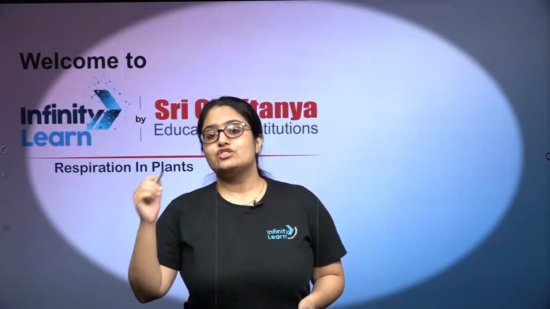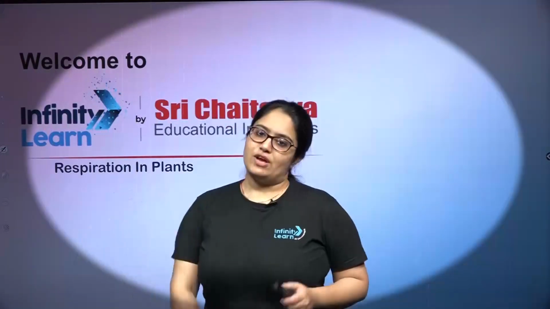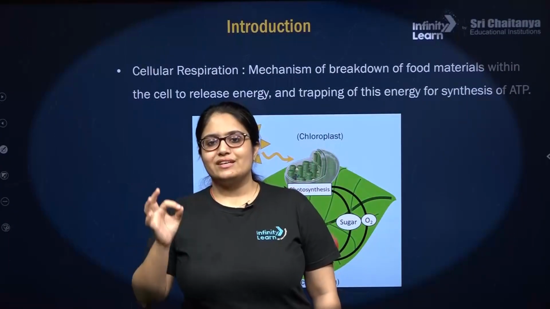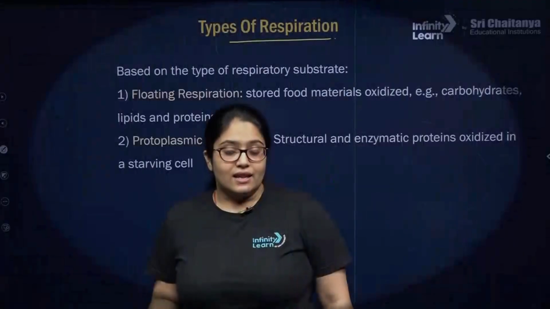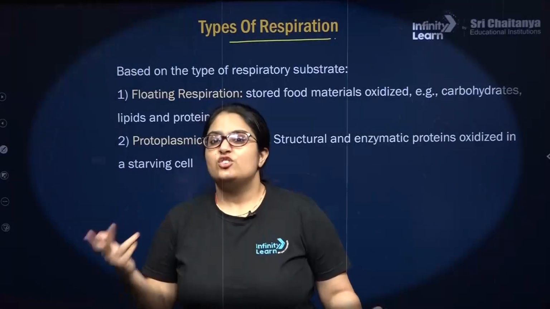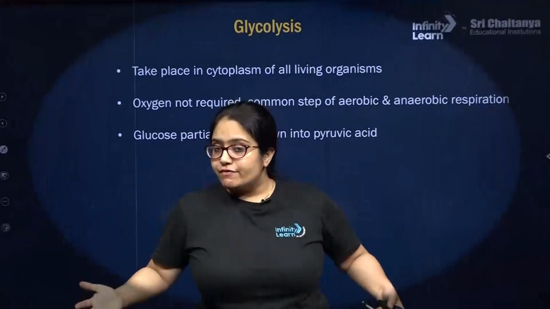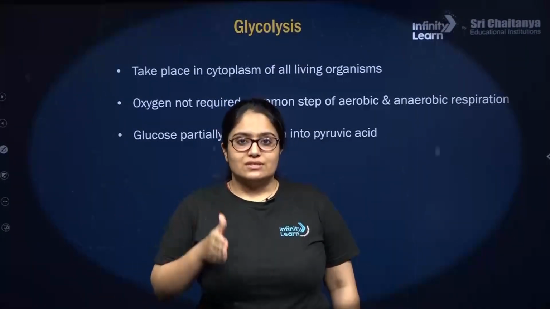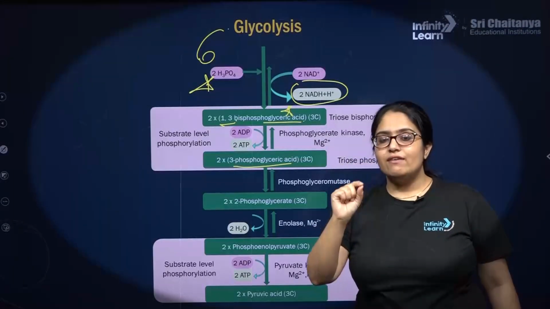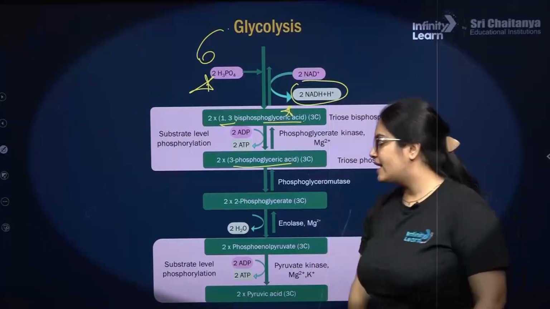Start, and also remember that every year NTA is asking either one, or if you are lucky you can even get 2 questions from this chapter. Cellular respiration, how respiration process is executed within a cell. Cell, that means protoplasmic respiration is taking place when the cell is actually starving. But if there is no oxygen into the cell, then what will happen? So this is substrate level phosphorylation, SLP.